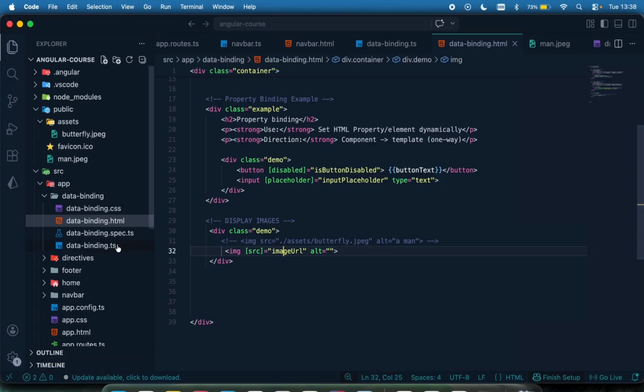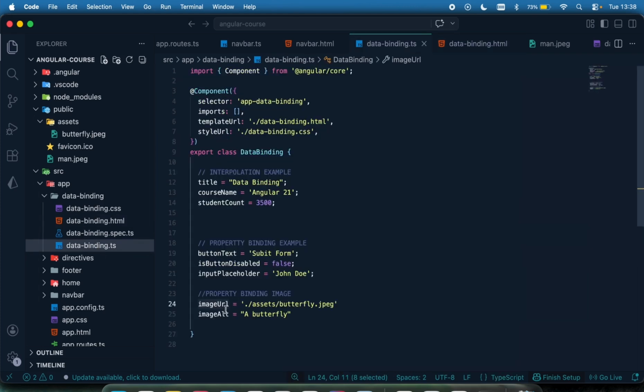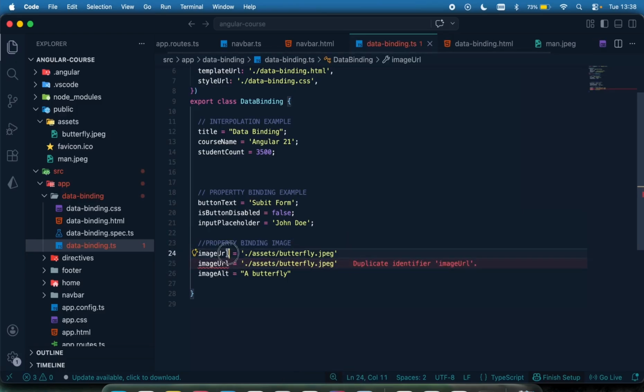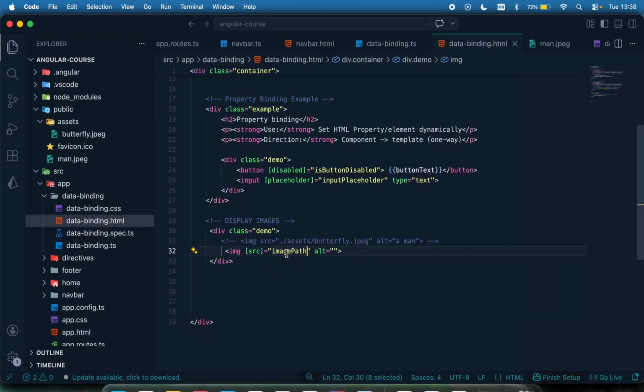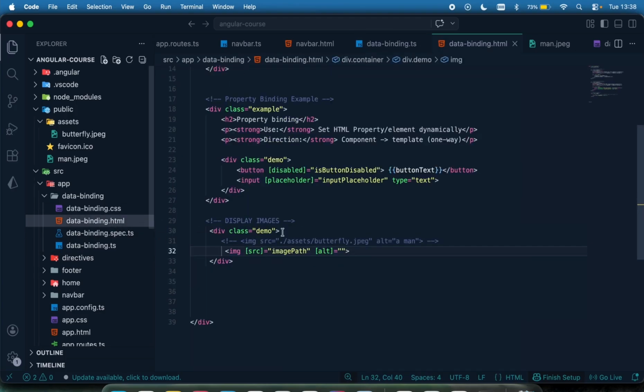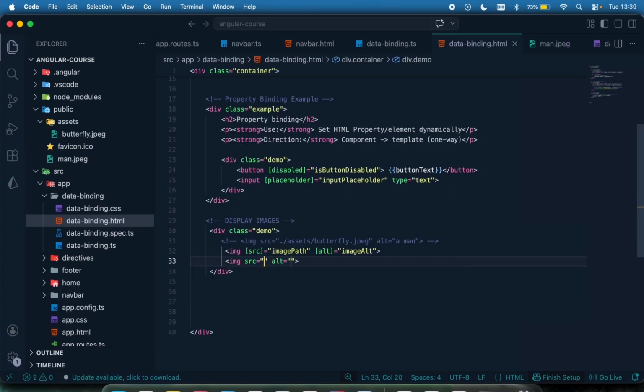Then also, instead of using this, you can get the actual image URL online. So let me call this image path, so we can differentiate them. And then for the online one, you can do like this and just say image auth, which is the image like that. So this is not a property binding way. So let's display the image from the website using the image URL. Again, using the property binding alternative, it's also going to be something like this.